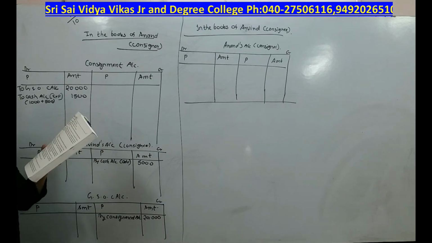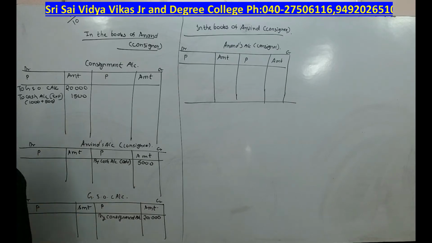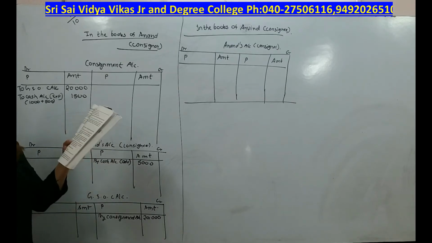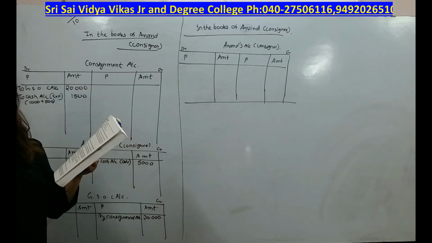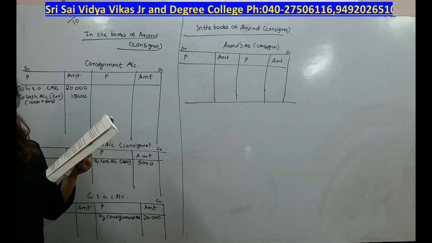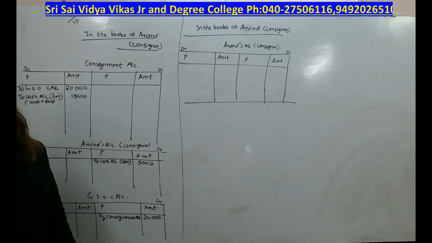Next, what they are saying is, after 2 months, Anand received the account sales as follows. Half of the goods were sold for rupees 24,000. Okay, there is a sale. But what are they saying, students? Half of the goods were sold for 24,000, of which 4,000 sold on credit. See, sales can be cash sales or credit sales. That doesn't matter. There is a sale. Sale is an income.